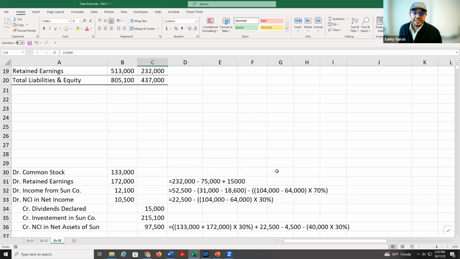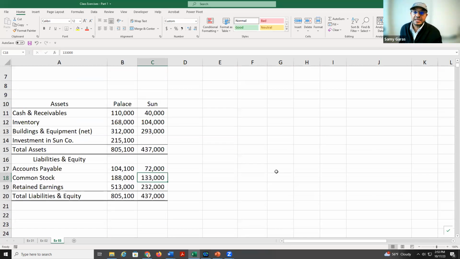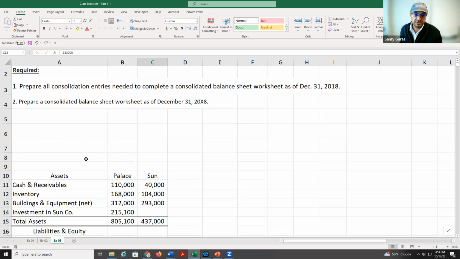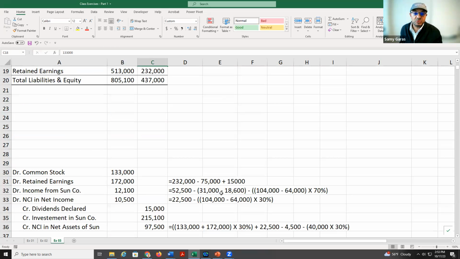And then, as I said, the parent had the balance, which is here. The subsidiary had a balance of 31,000 and the cost of 18,600. The difference between them is the unrealized net income that I should subtract from the original amount